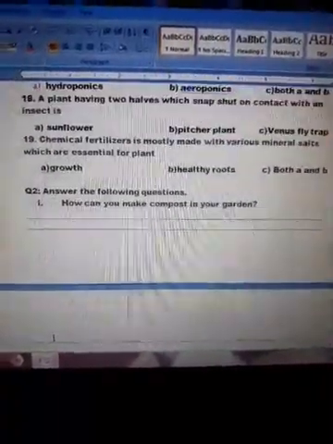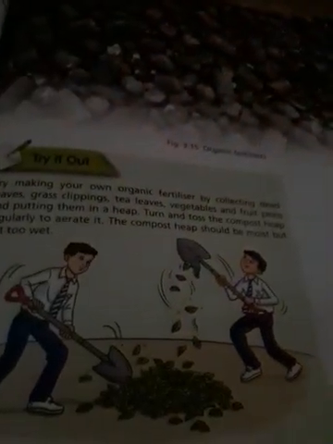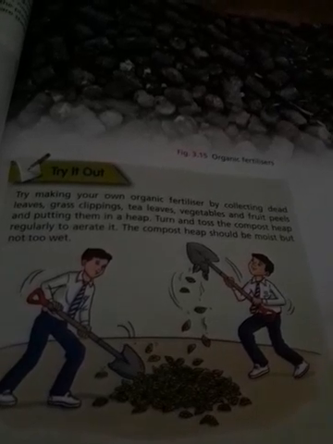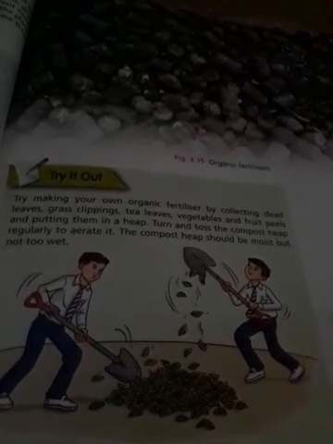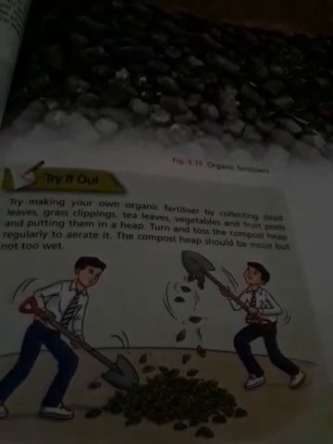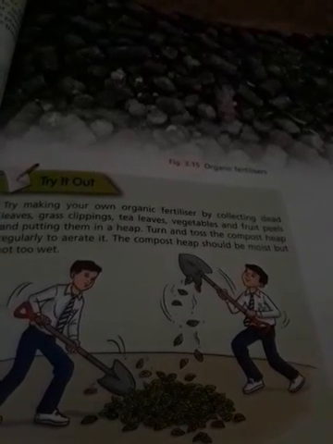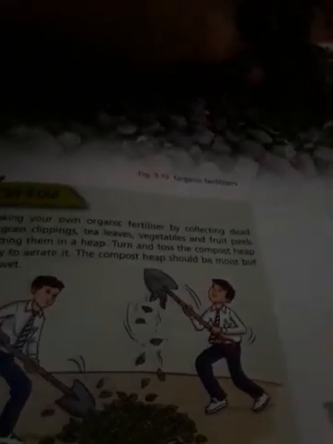Now the next question is: how can you make compost in your garden? You can get help from your book, page number 65. As you can see here, the boys have dug a hole in the ground and then they dump vegetable peels, fruit peels, tea leaves, dead leaves, grass clippings, and then they are tossing up the soil to aerate the compost. In this way they can make compost.